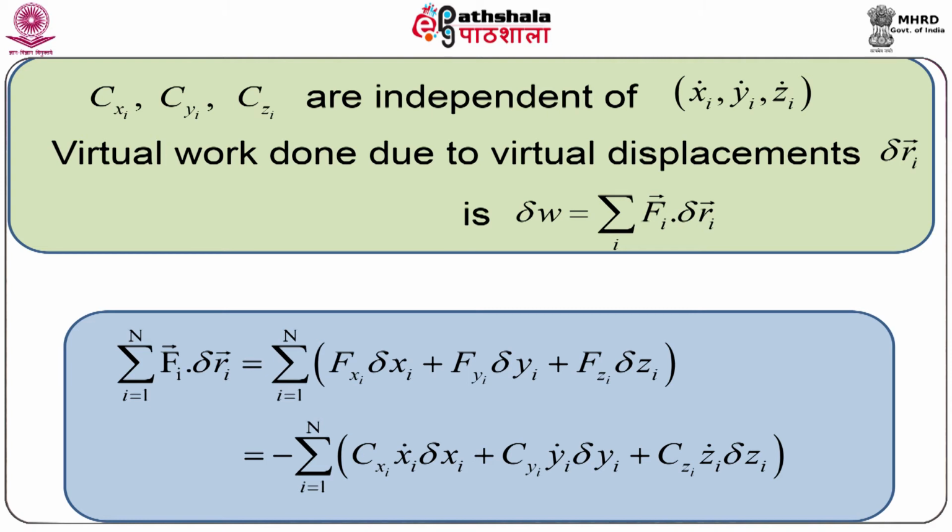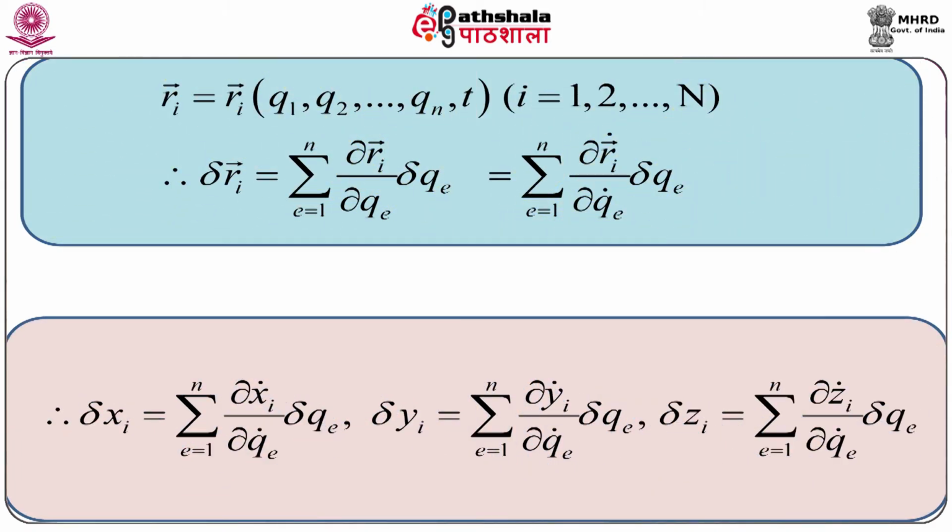After substituting the expression for capital F suffix xi, capital F suffix yi and capital F suffix zi, we get the next line. Now, Ri vector depends on generalized coordinates q1, q2 up to qn and time t. So, let us calculate delta Ri vector, which is the virtual displacement.